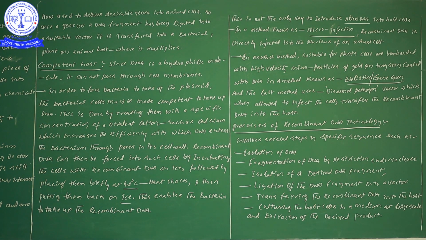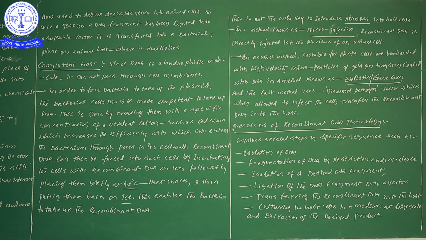Next, the processes of recombinant DNA technology. First of all, we have to search for the DNA. Once you find it, you have to isolate that DNA. Later we have to cut that DNA into fragments with restriction enzymes, to obtain our foreign gene. Then the fragments are separated based on molecular weight, and the desirable DNA is obtained by gel electrophoresis. That desirable DNA we ligate with the vector, which then becomes recombinant, and that recombinant DNA we incorporate into the host.